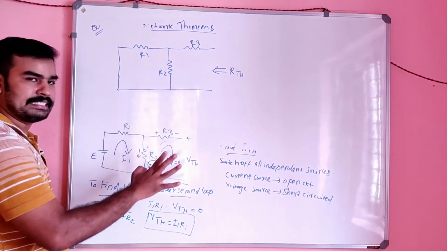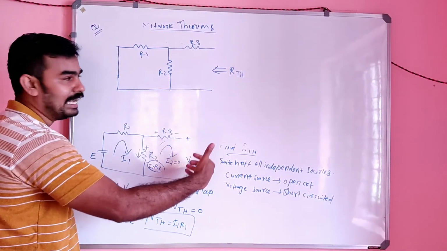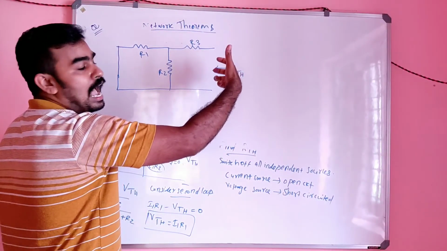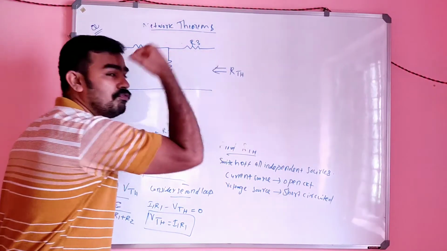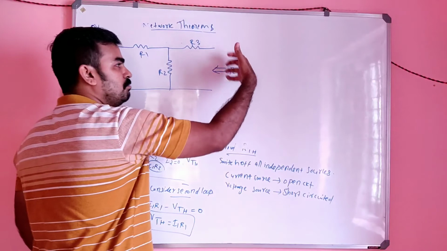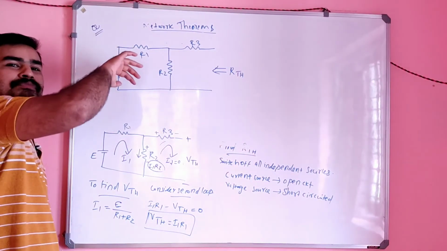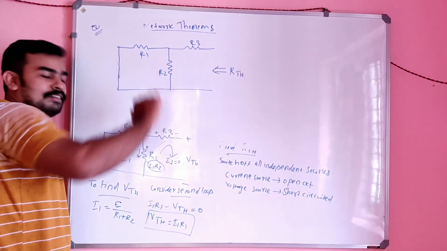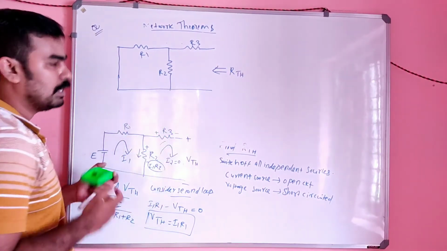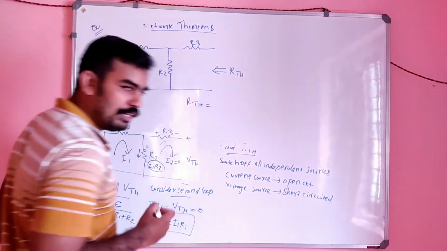Look at it from this VThevenin side. What will be the total resistance you feel? Looking from this side means you have to reduce from this side. What will be RThevenin then?